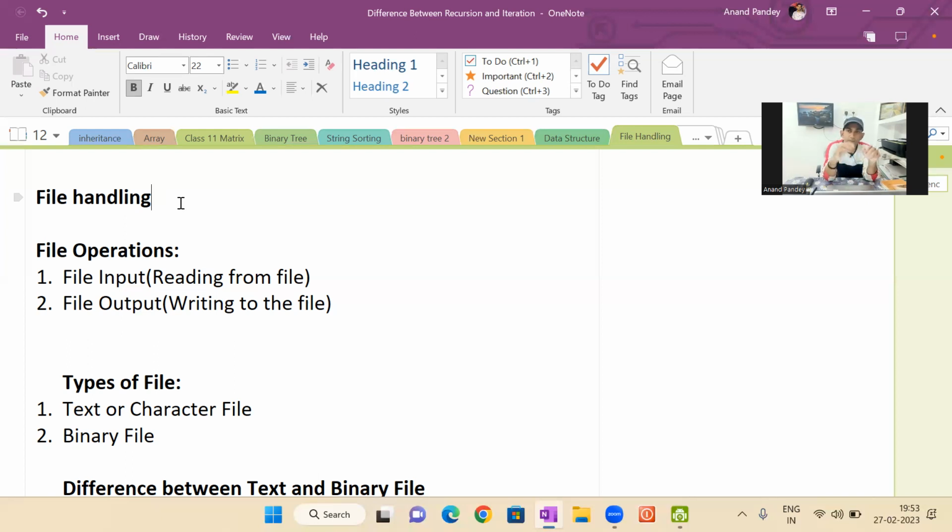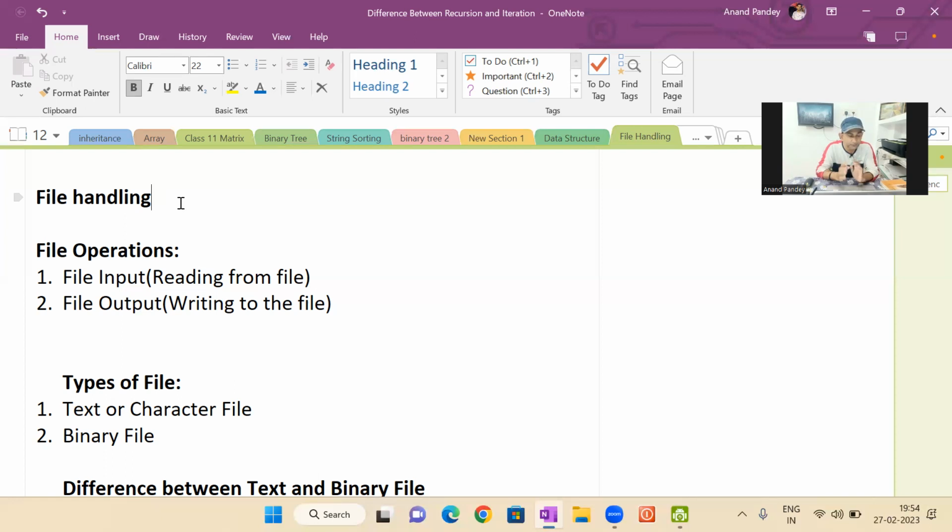So file handling means, through programming we will create the file. You have created files using Notepad and MS Word, and whatever you type in the file is stored permanently. If you want to use it afterwards, you can use the data which you have typed or stored in the file. Here, through Java programming, we are going to create such files. We will store the data into the file and read the data from the file.